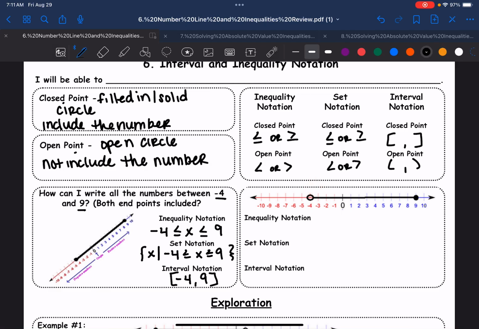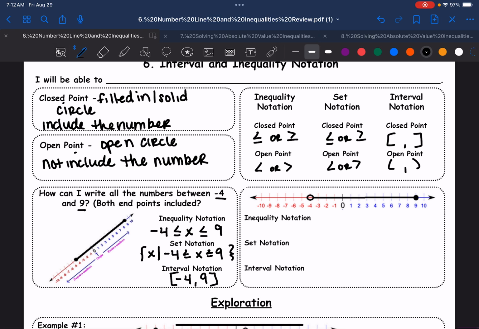You must write very neat. You cannot be like, oh, miss, it was supposed to be open, it just looks closed. It needs to be very clearly defined as open or very clearly defined as closed, or I will mark it incorrect. That's just how math is. It needs to be clear. The details matter a lot. If you put a parentheses instead of a bracket, it's incorrect. So please make sure that we're working slowly and clearly so that we don't make silly little mistakes, right?